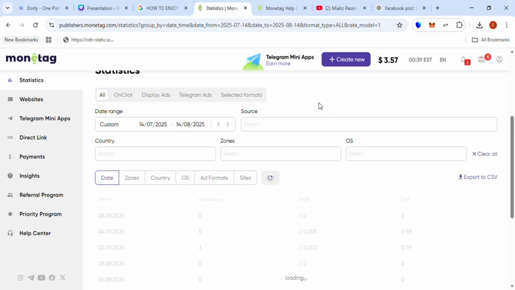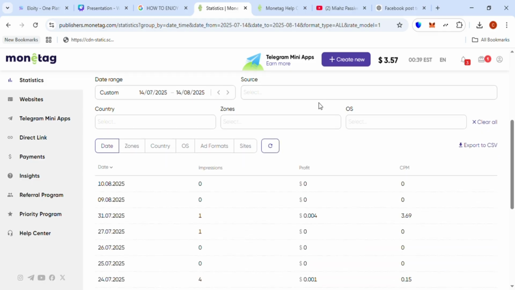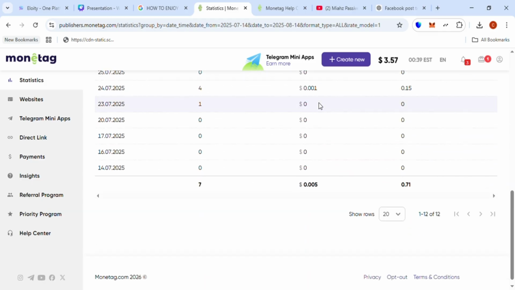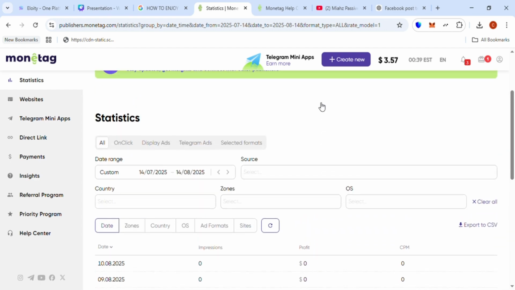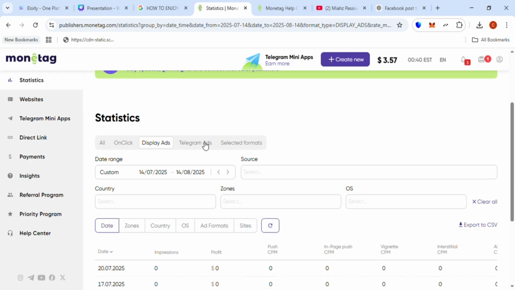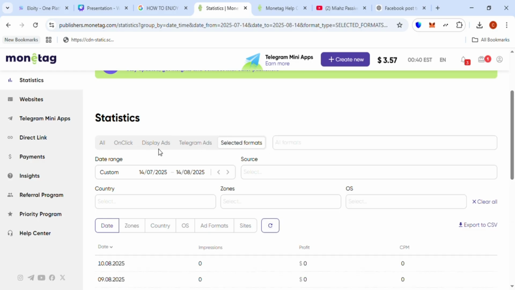You can do it based on country, or based on the ad link that you used. This is how you know how your ad has been performing so far. You can also choose from the different ad formats that they provide, so it's easier to see how your ads are performing.